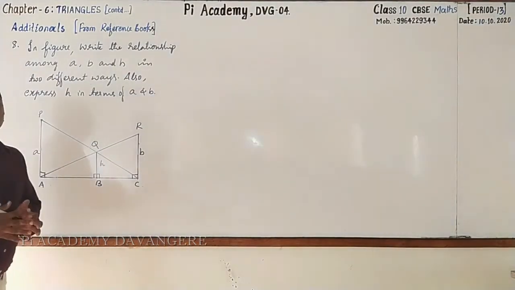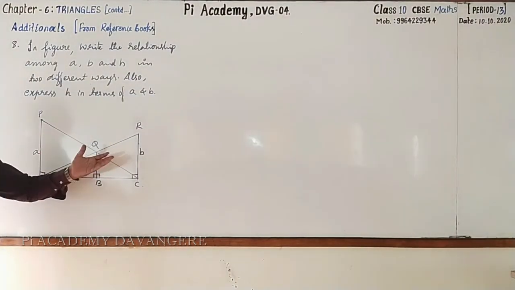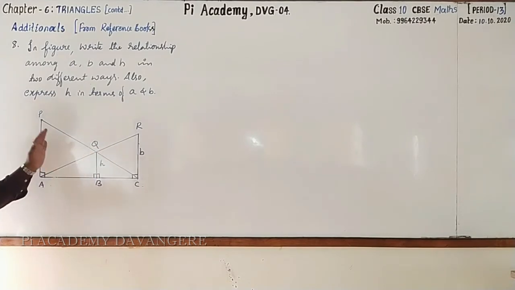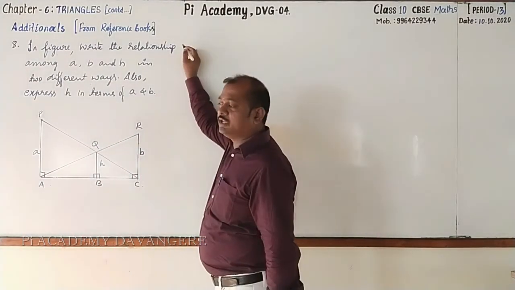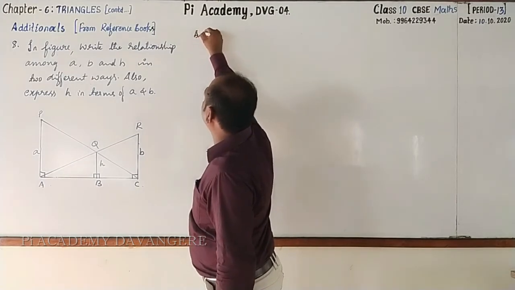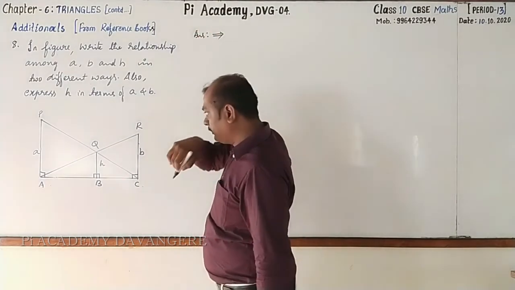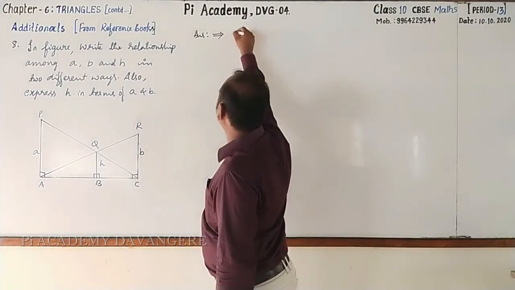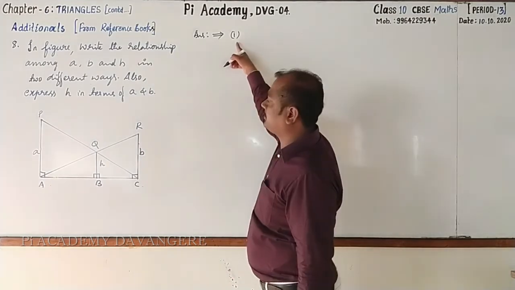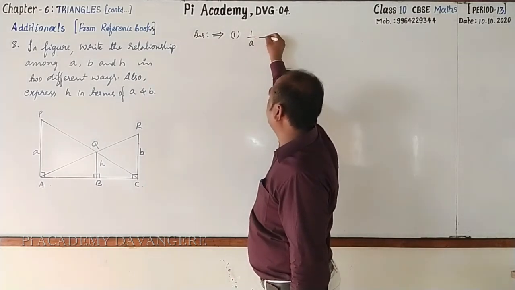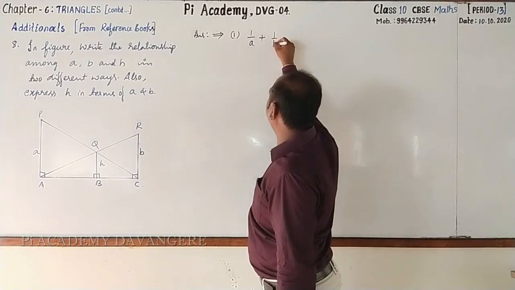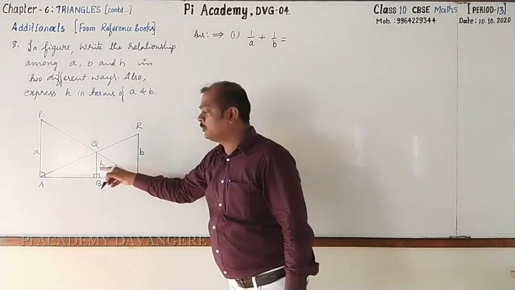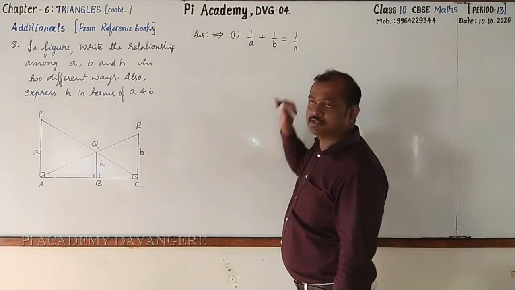Dear students, we have already come across this type of geometrical figure, is it not? We are just going to write the result directly. I have already explained how to write them. Let's go for answering. First, write the relationship among a, b and h. We know that we can write it in two different ways. First way: 1 by a plus 1 by b is equal to 1 by h, right?